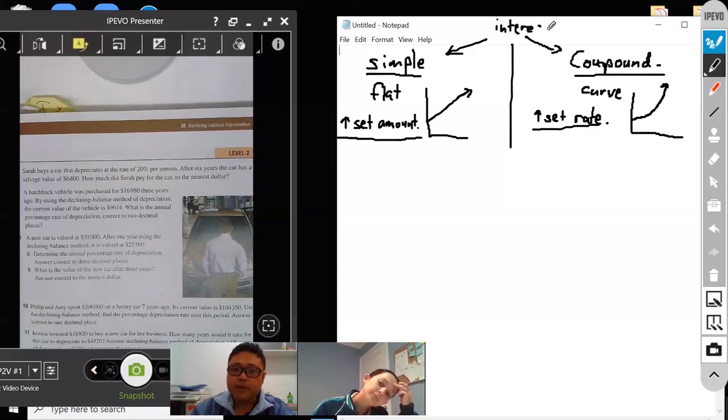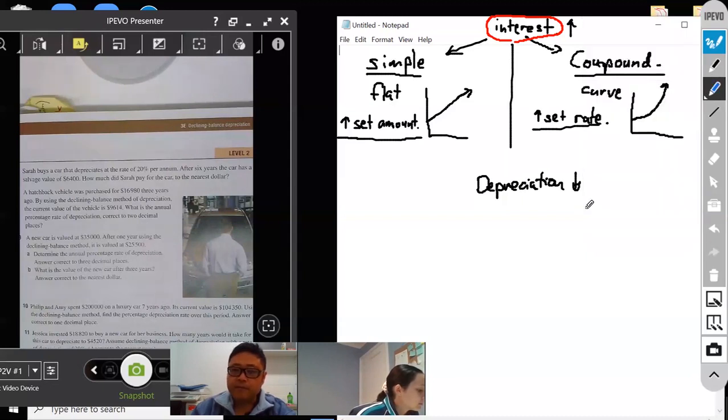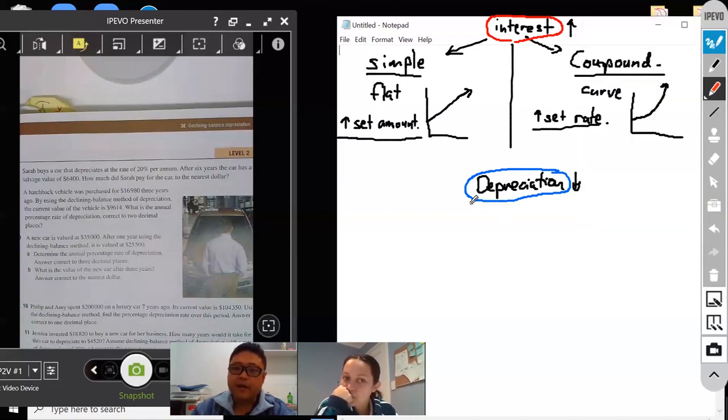What's the difference between interest and depreciation? Depreciation is going down in value. Yep. So interest is going up. Up. Depreciation is going down. That's right. Okay. Now, there are two types of depreciation. What do you think those two types are, without knowing the actual words that describe them? What do you think the two ways that you can depreciate are?